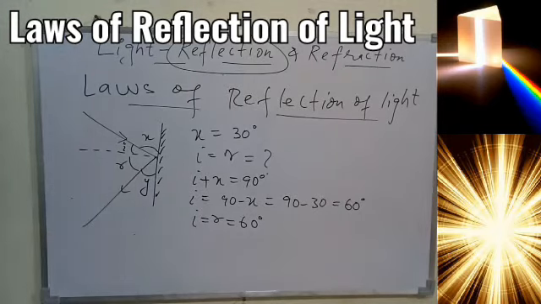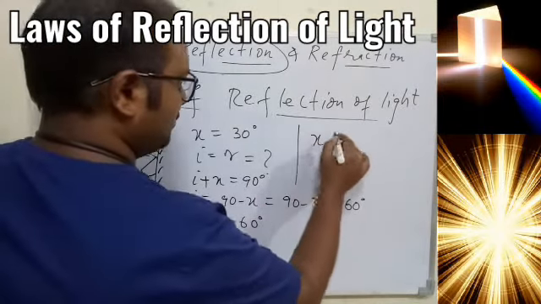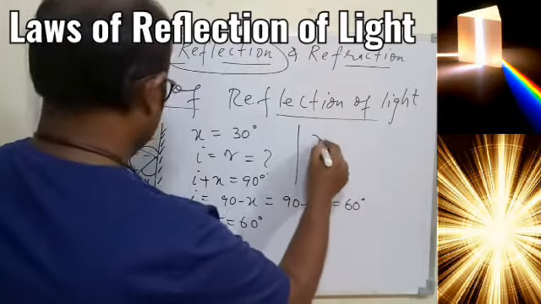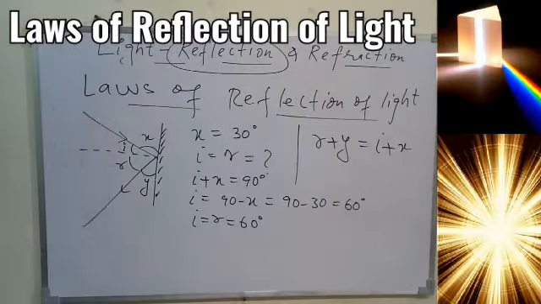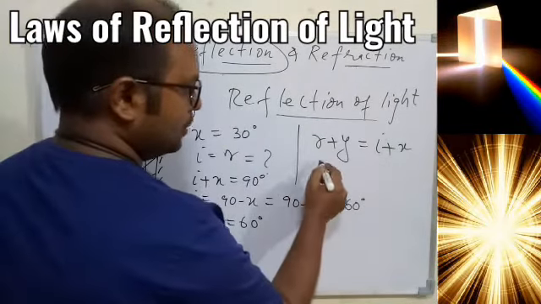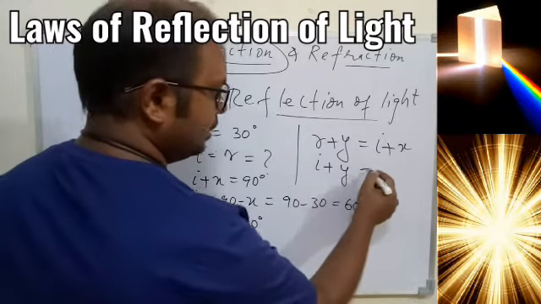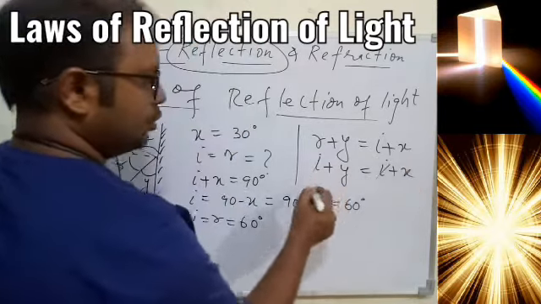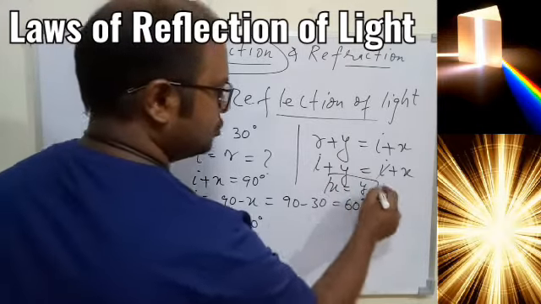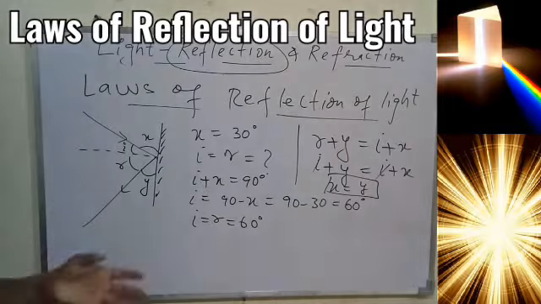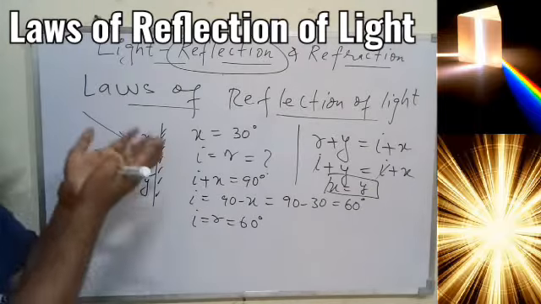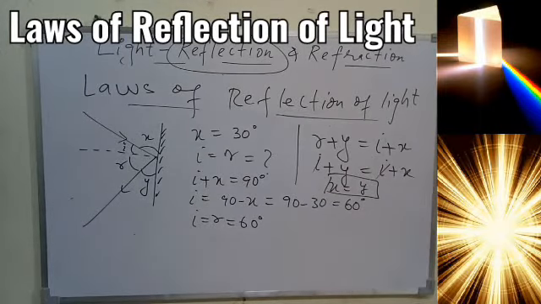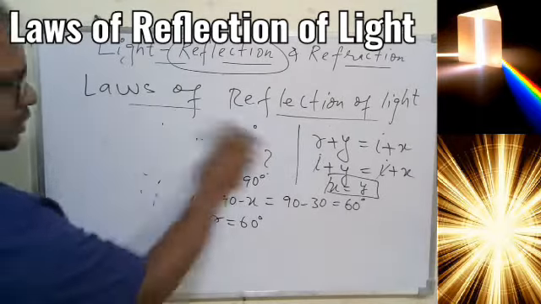Okay, so this is one thing here, and one more thing you understood here, that overall we can also say that R plus y will be nothing but I plus x. This is also 90, this is also 90, and I and R are equal. So in place of R we can write I. So you understood, your x and y will also be equal. So with this simple mathematics, based on the concept of I is equal to R, we can have any kind of numerical. So always remember the concept, the rest you can try yourself. Okay, so this is one thing which you understood now.